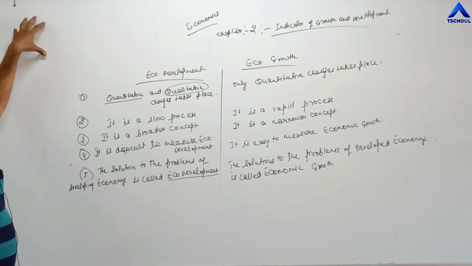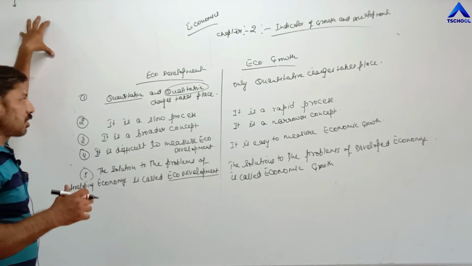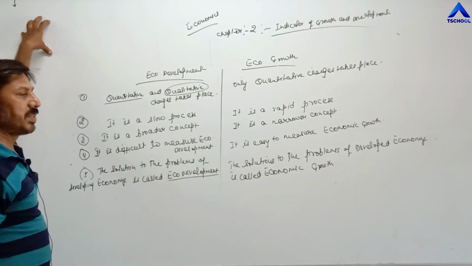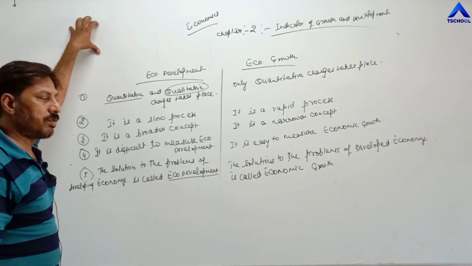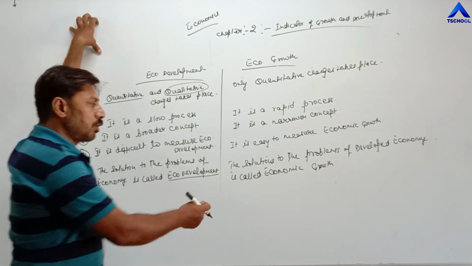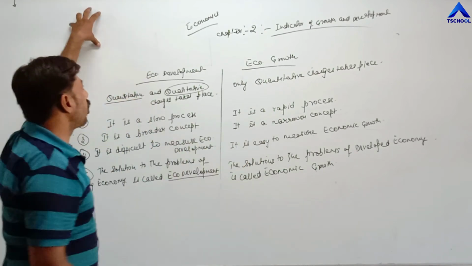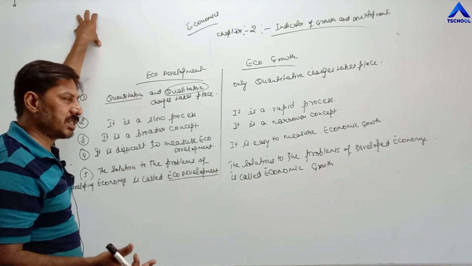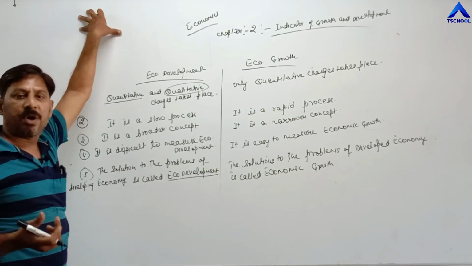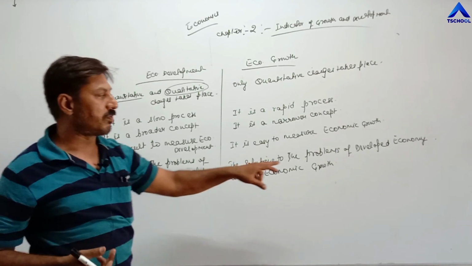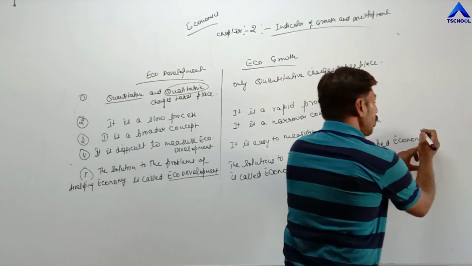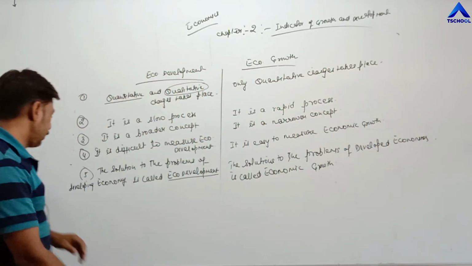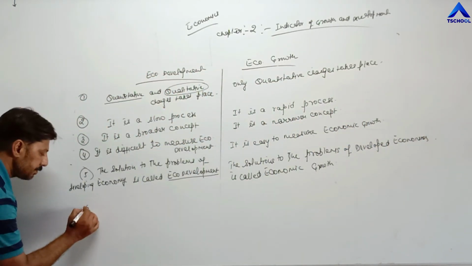So a major part of national income is utilized only for increasing per capita income. When national income increases, as a result the per capita income of individuals also increases. So whatever problems are there in a developed economy, they are related with an increase in goods and services, national income, and per capita income. So the solution to the problems of developed economies is called economic growth.